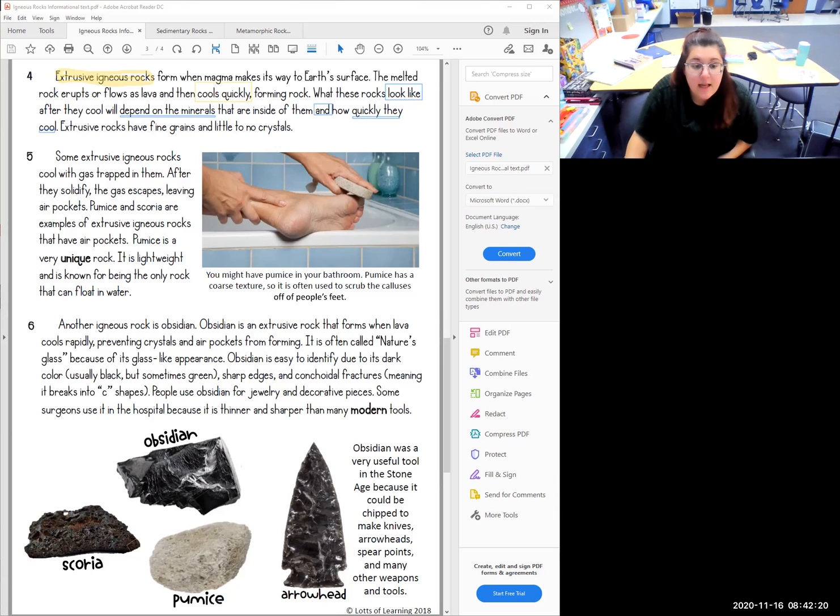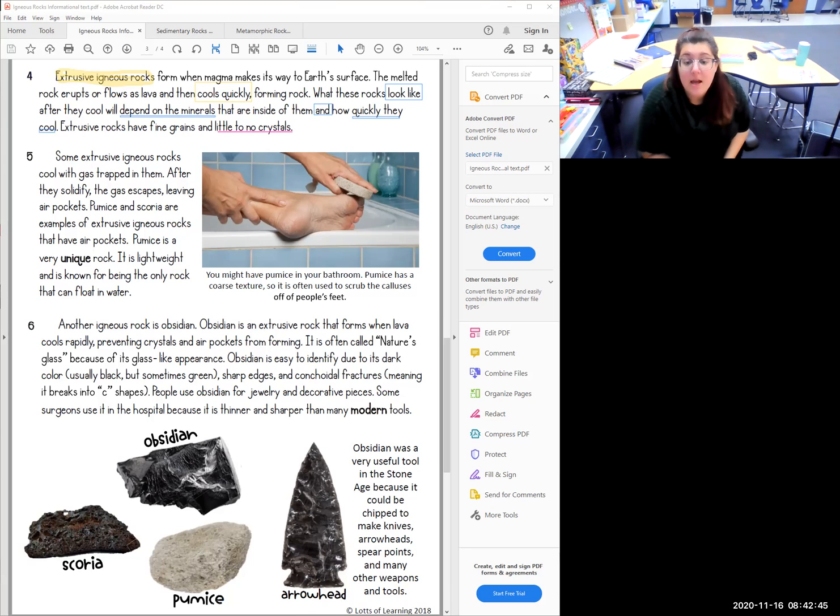They also tell us that they have little to no crystals. So extrusive igneous rocks cool quickly, and how they look will depend on the minerals and how quickly they cool. But we do know that they will have little to no crystals.